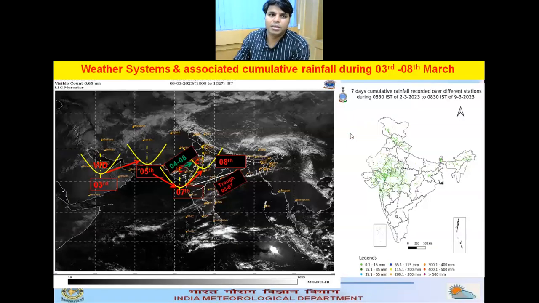This is the weather system and rainfall during the week. Here you can see that a WD affected the plains of northwest India, and one induced cyclonic circulation over northwest India and a trough in central India caused good rainfall over central and adjoining West India and the western Himalayan region. And due to easterlies, rainfall occurred over northeast and adjoining East India during the week.